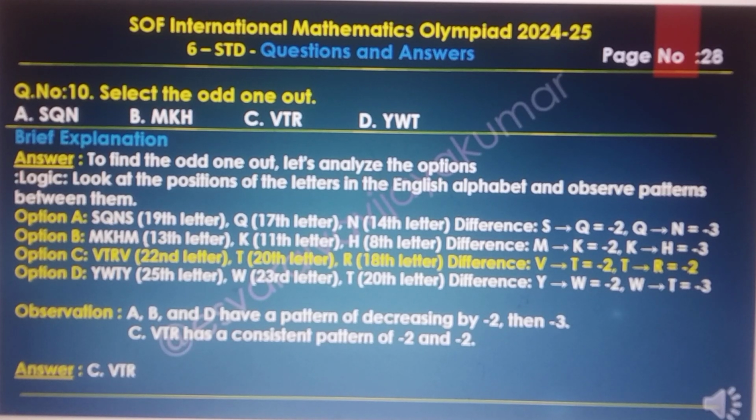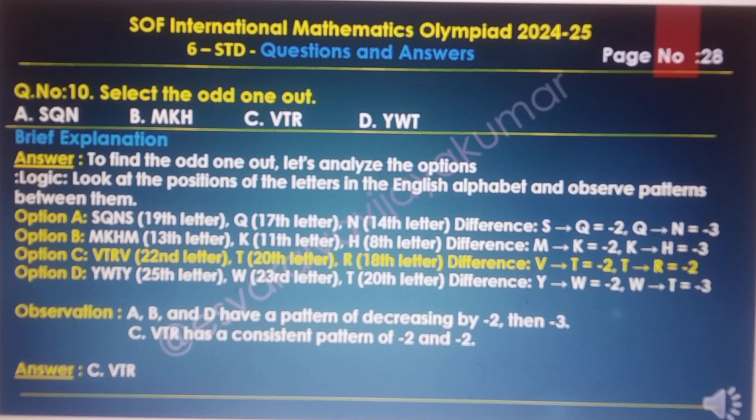Option A: S, Q, N. S is the 19th letter, Q is the 17th letter, N is the 14th letter. The difference between S and Q is -2, Q and N is -3. Option B is the same: M, K, H. M is the 13th letter, K is the 11th letter, H is the 8th letter. The difference between M and K is -2, and K and H is -3.